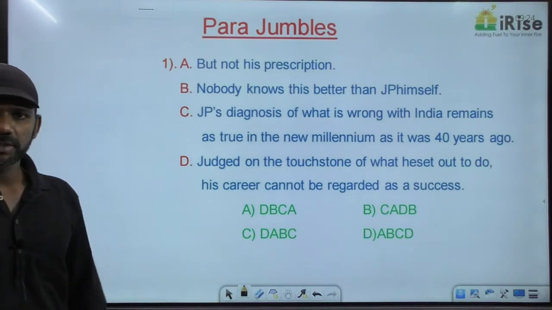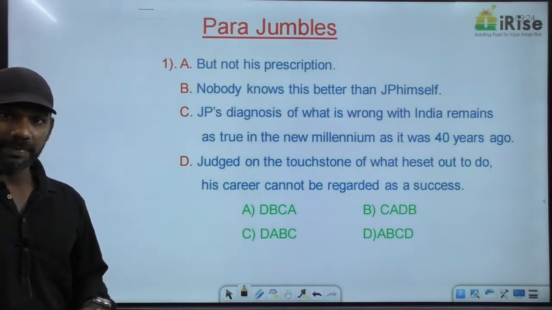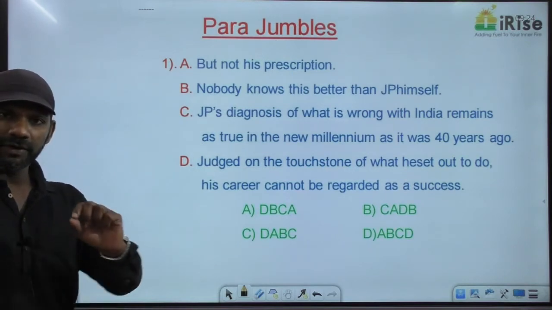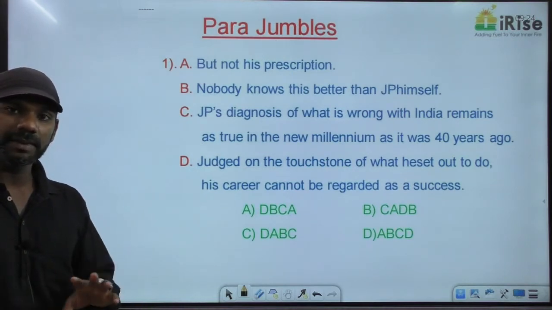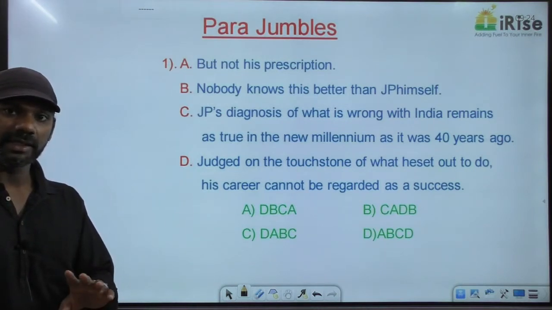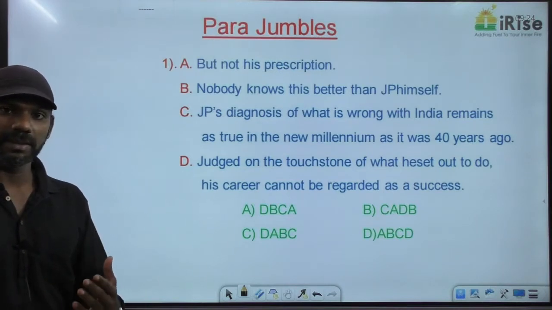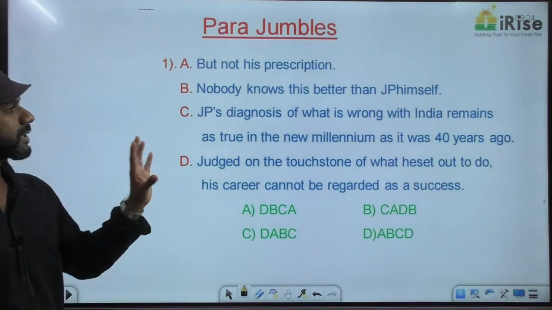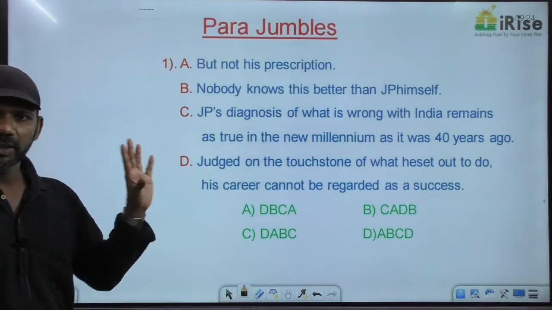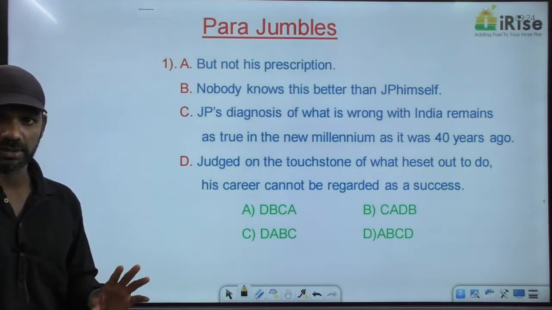You forget about the options, apply the concepts onto the sentences, find out the mandatory pairs, and move on to the options only to start the elimination process. When you find a mandatory pair, see how many options can be eliminated using that mandatory pair. Sometimes, with one mandatory pair, 3 options can be eliminated. At least one option can be eliminated with the help of one mandatory pair. So we'll apply the concepts onto the sentences, find out the mandatory pairs, and then move on to the options just to start the elimination process.